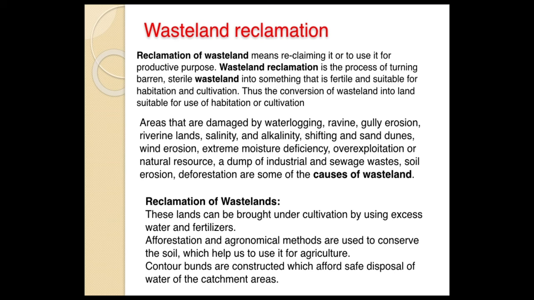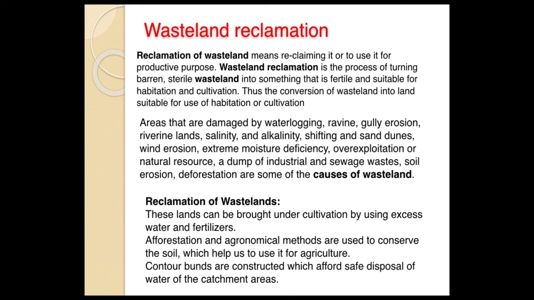And the next one is wasteland reclamation. So how to convert wasteland into useful land, and that useful land can be used for habitation or cultivation purposes, that is known as wasteland reclamation.